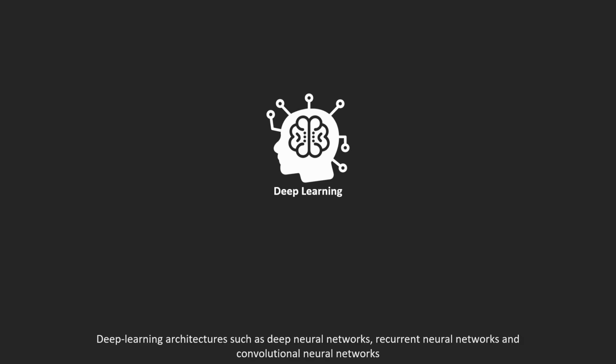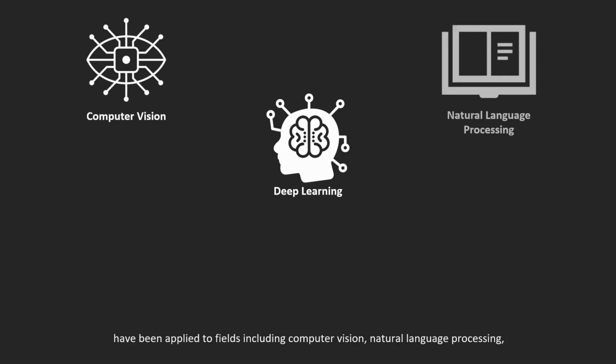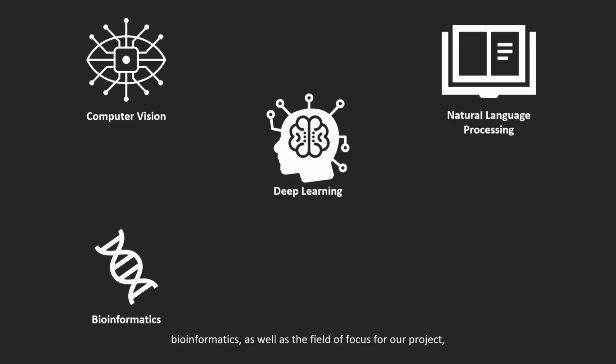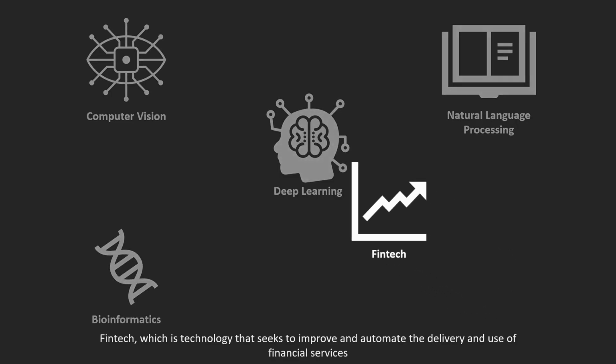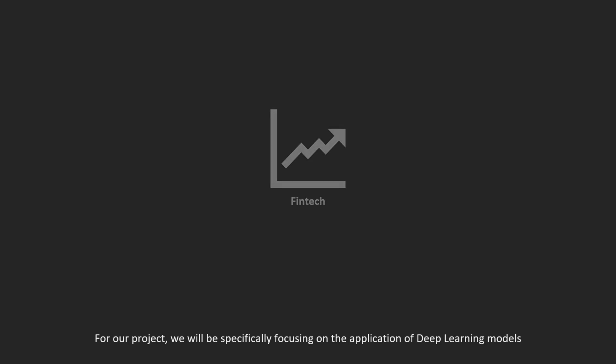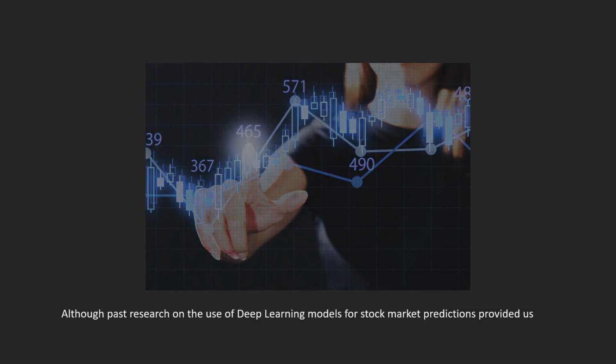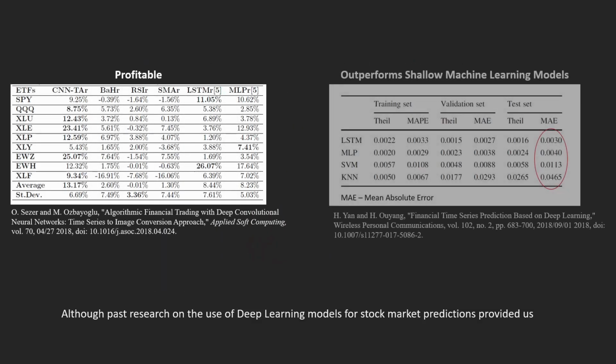Deep learning architectures such as deep neural networks, recurrent neural networks, and convolutional neural networks have been applied to fields including computer vision, natural language processing, bioinformatics, as well as the field of focus of our project, Fintech, which is technology that seeks to improve and automate the delivery and use of financial services. For our project, we'll be specifically focusing on the application of deep learning models for the Fintech task of stock trading action prediction.